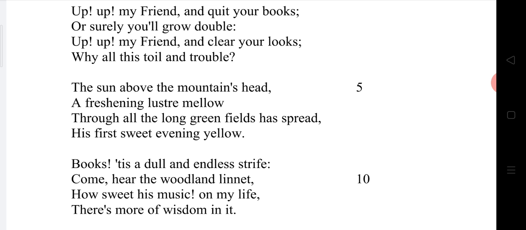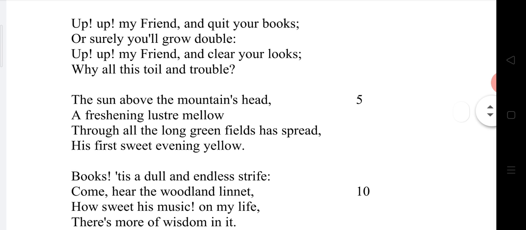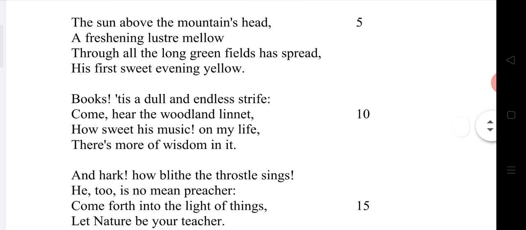Yes, truly, genuinely, dear friend, you never required these toils and troubles. You never required this hard work for the longer time. You need not face all the difficulties with the books because there is no use of them. Come on, leave them. He says this in the first stanza. Shall we go to the next stanza.